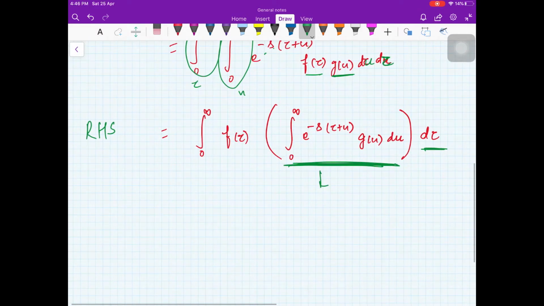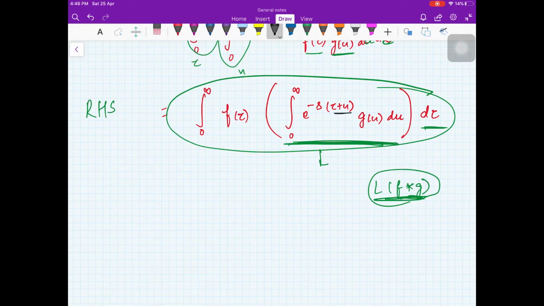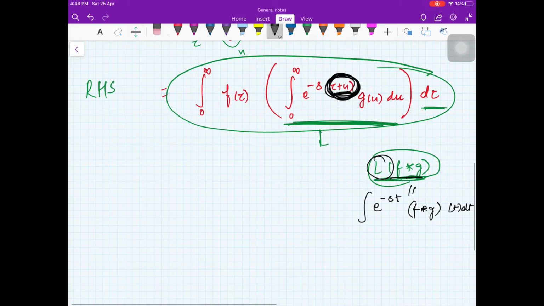Now we have to somehow manipulate this integral so that we get it as L of f star g. That is our aim. Somewhere in the picture should come f star g, right? Because for the Laplace transform of f star g, we want the integral of e raised to minus s t times (f star g)(t) dt. So it means that in place of two variables I want one variable here. Let us put it equal to something.